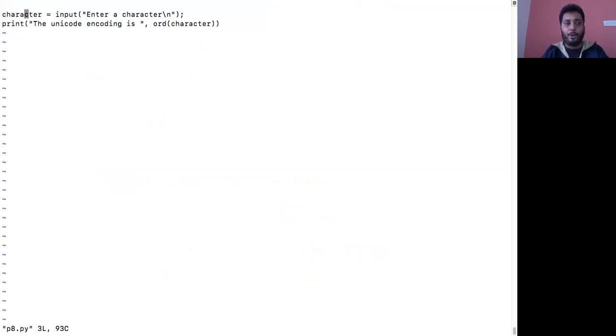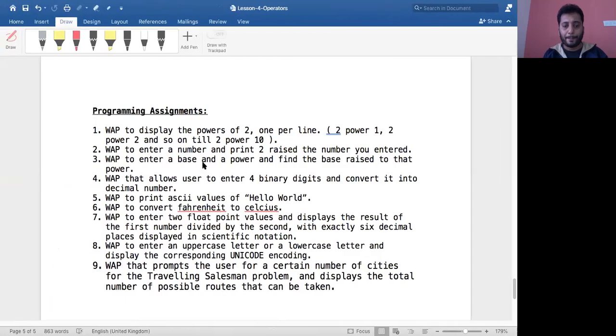Again, input a character from the keyboard and then use the ord function. So I convert that into ASCII value. Say for example, I'll run this code. Python 3 .py, enter a character, say I'll enter capital A, the Unicode encoding is 65. That's what it says. Simple program again, right?